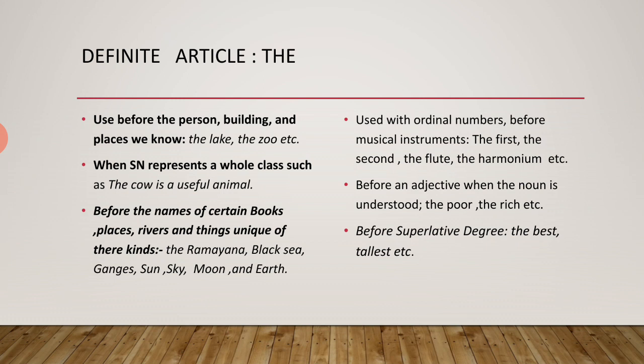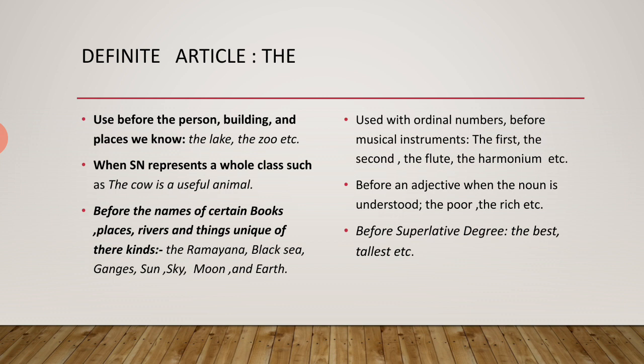Before the names of certain books you know: the Ramayana, the Mahabharata, the Quran, the Bible. Important books, religious books. We use it before places, like the Black Sea, rivers, names of rivers, the Ganges. Things unique of their kind, like the stars, the sun, the sky, the moon, and the earth. We use the article "the" before them.